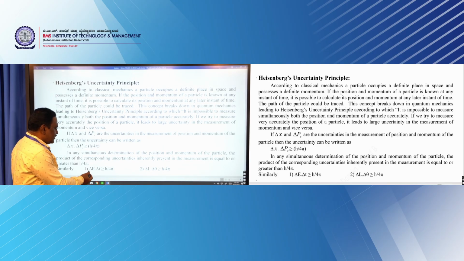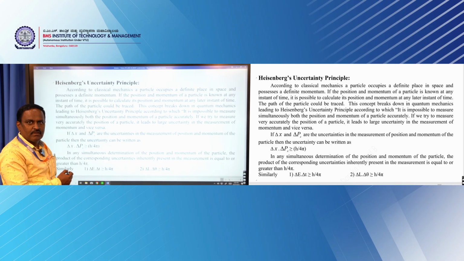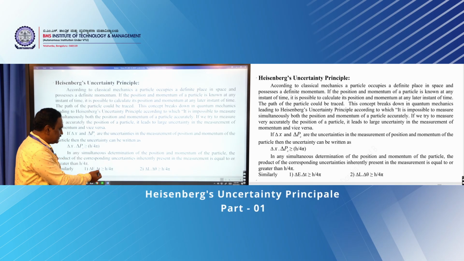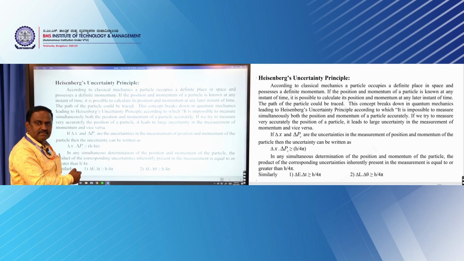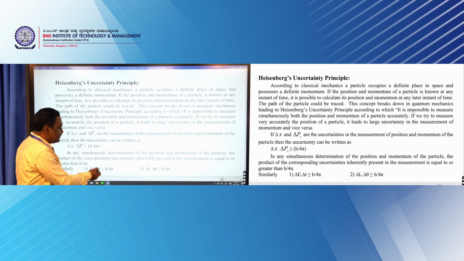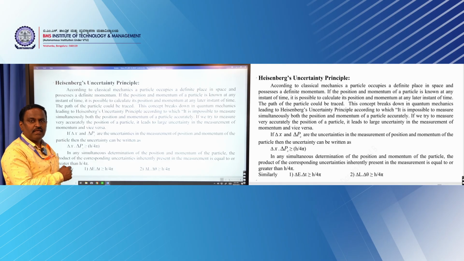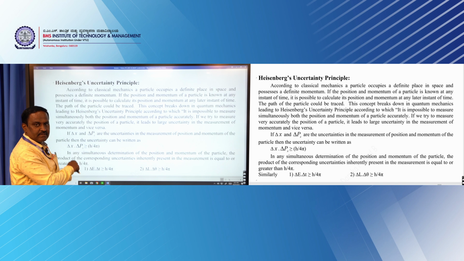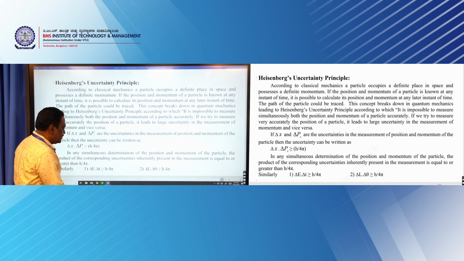Later on, we can show the uncertainty with energy and time also. Here delta E is the uncertainty in energy and delta t is the uncertainty in time, and their product is also greater than or equal to h by 4 pi. You can get this expression from the previous equation. Let me show you simply how we can get that.